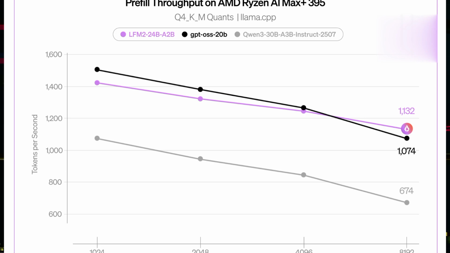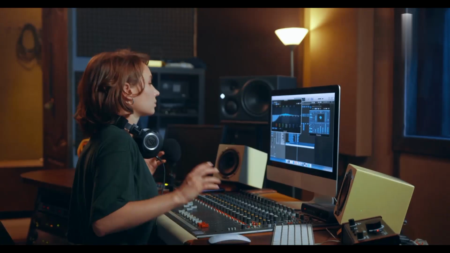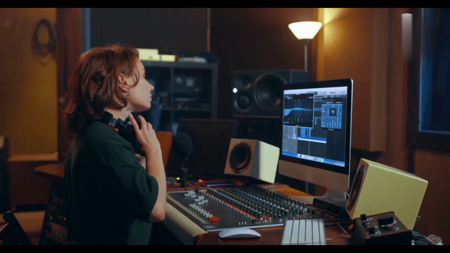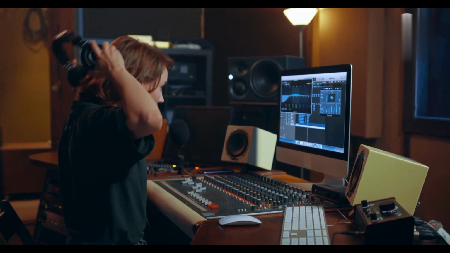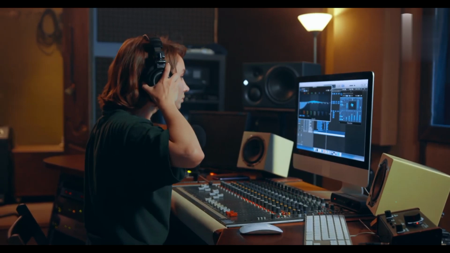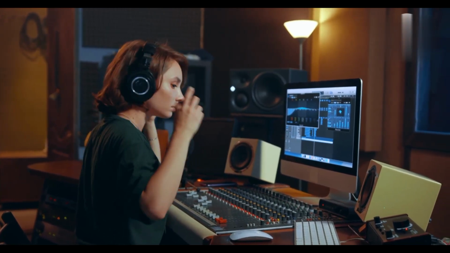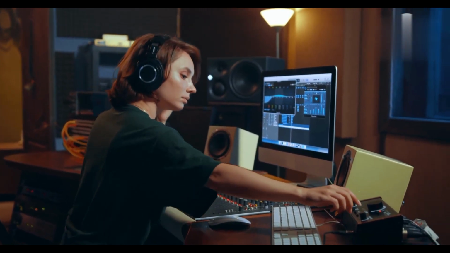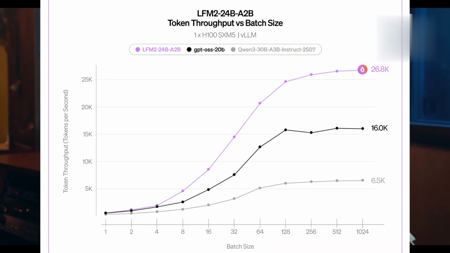If we compare with the Qwen3 30 billion parameter model, which uses 3 billion parameters during inference, this Liquid AI model is efficient and fast, and the accuracy is also very good compared to Qwen3 30 billion, which uses 3 billion parameters during inference. That's completely insane. And the increase shown in the graph is also very efficient.